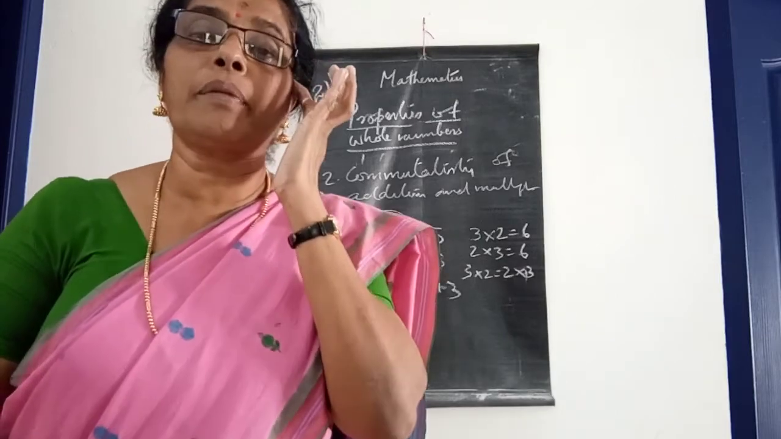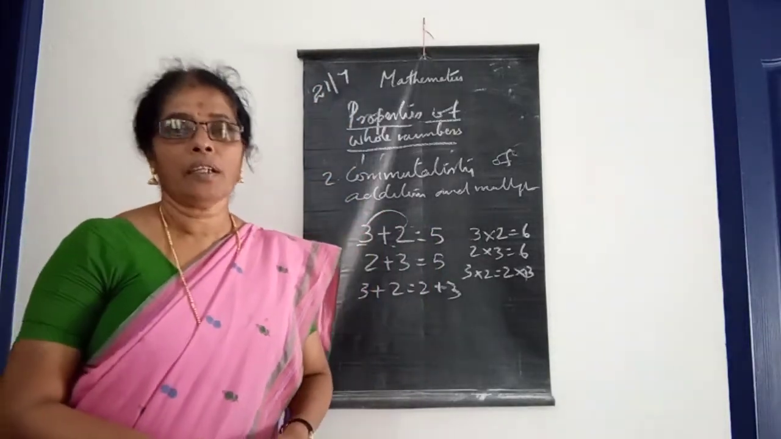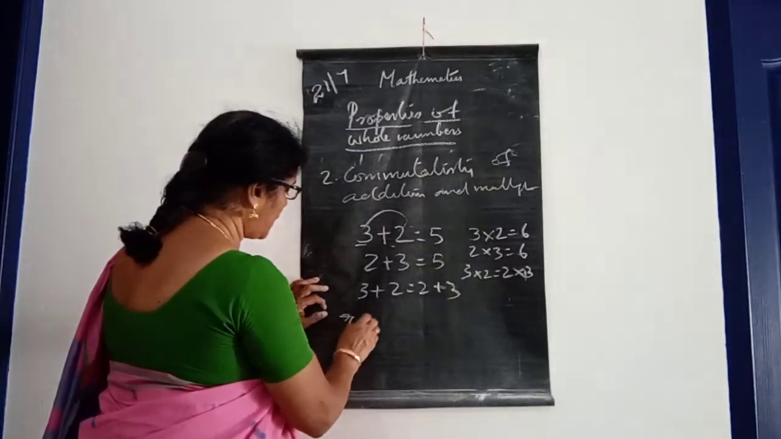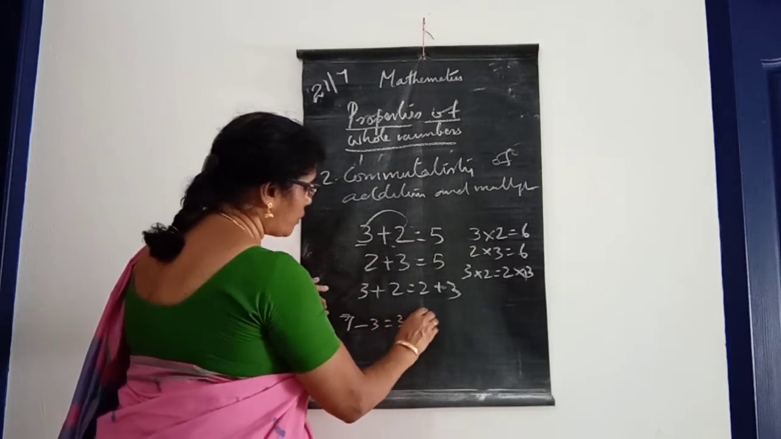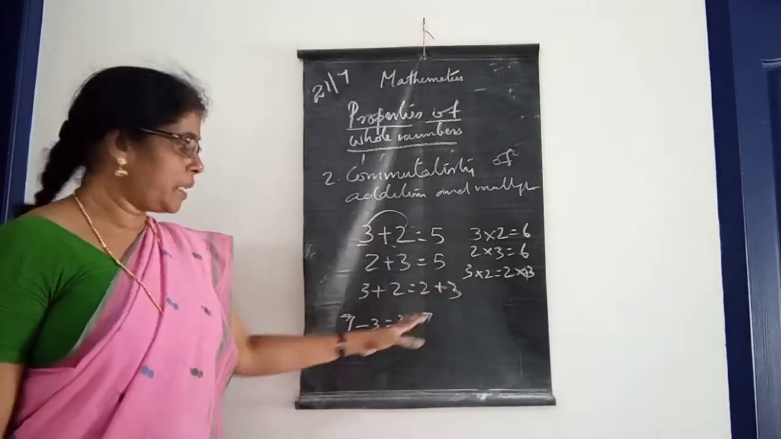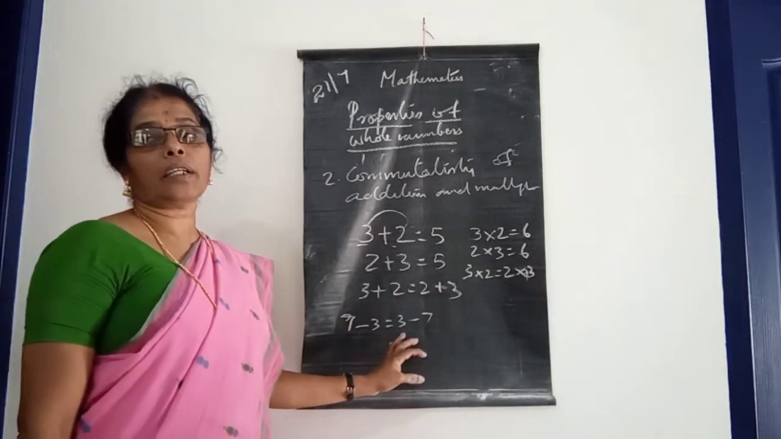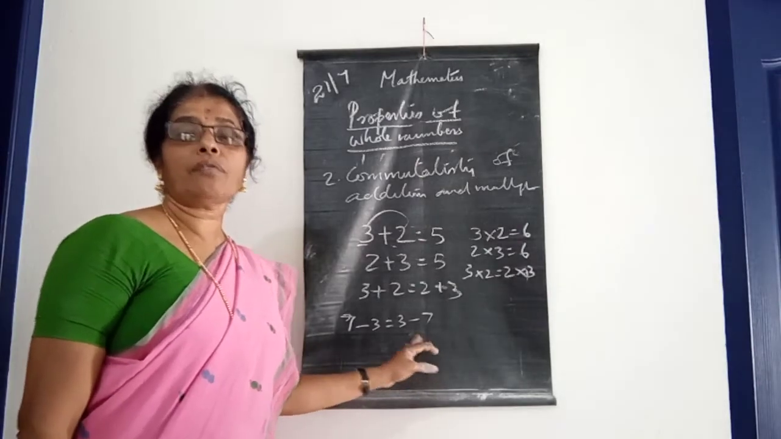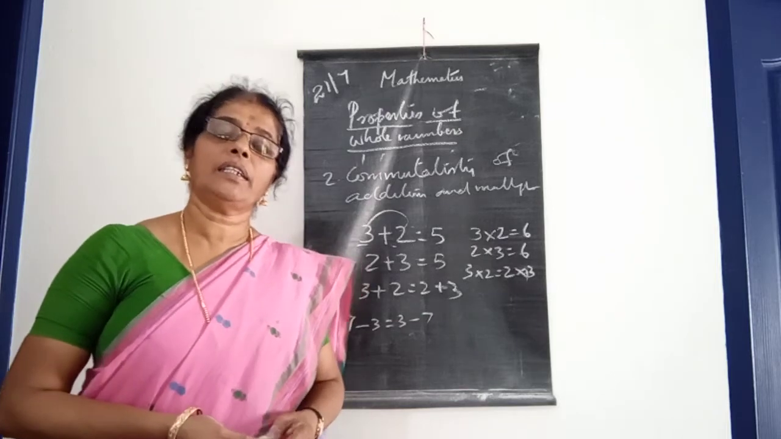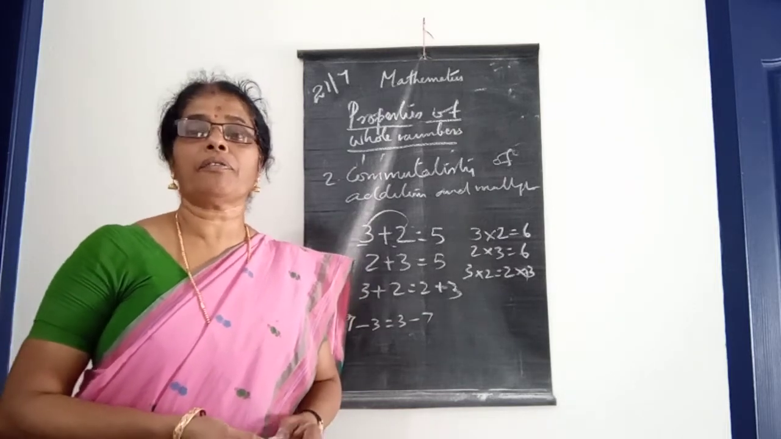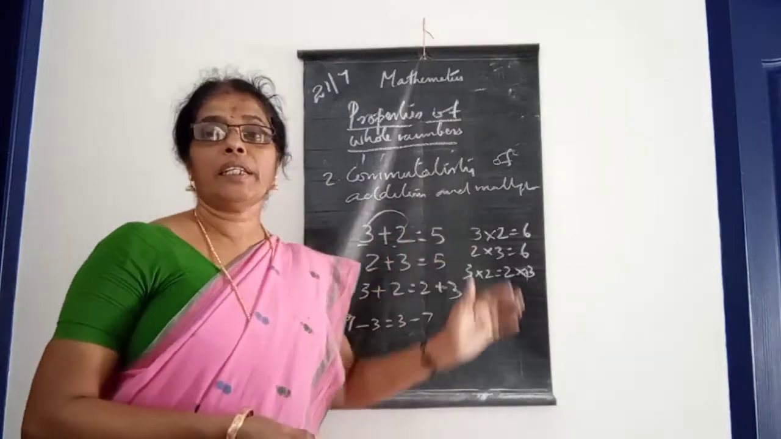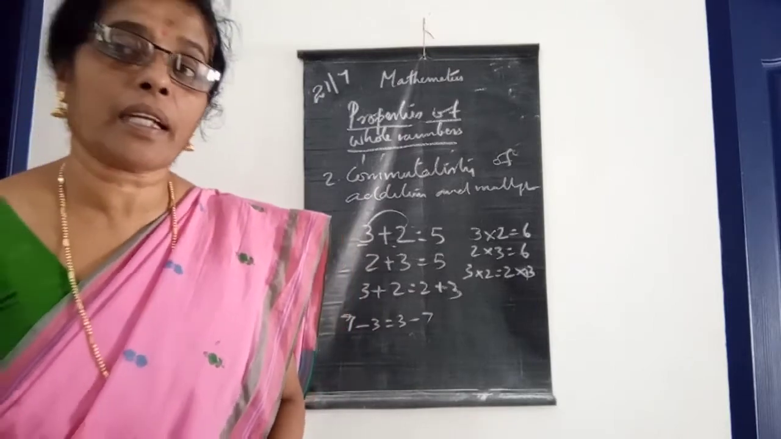That is not possible in the case of subtraction and division. In the case of subtraction, 7 minus 3 is not equal to 3 minus 7. Here 3 plus 2 is equal to 2 plus 3, but in subtraction, 7 minus 3 is not equal to 3 minus 7. So subtraction and division are not commutative. Commutativity of addition and multiplication is the second property.